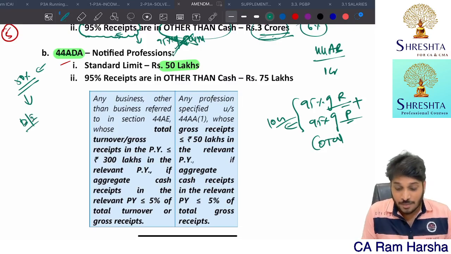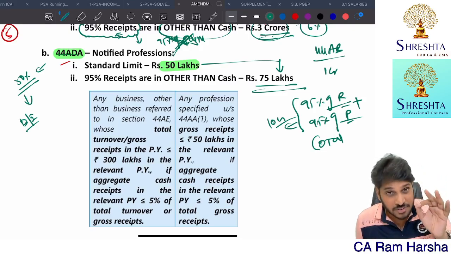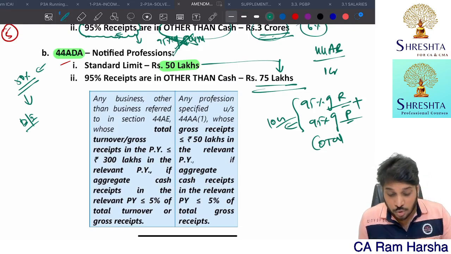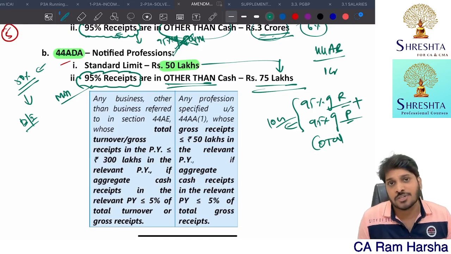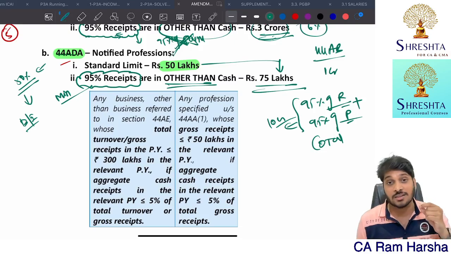Correct? Now this 50 lakhs limit is increased to 75 lakh. The 50 lakh limit is increased to 75. For which professionals? Only those professionals whose 95% receipts are in other than cash. Remember, that is minimum 95%. If 100% are in other than cash, well and good. But minimum 95% must be other than cash.